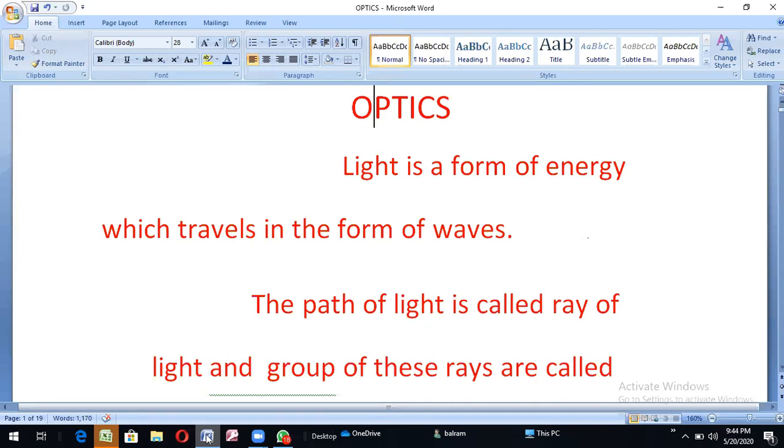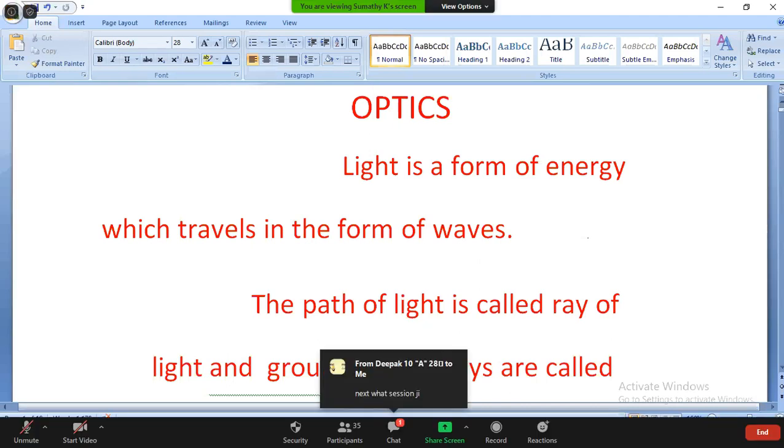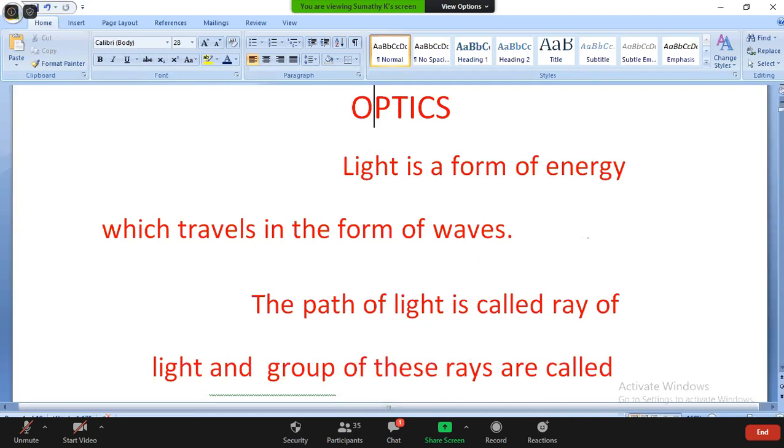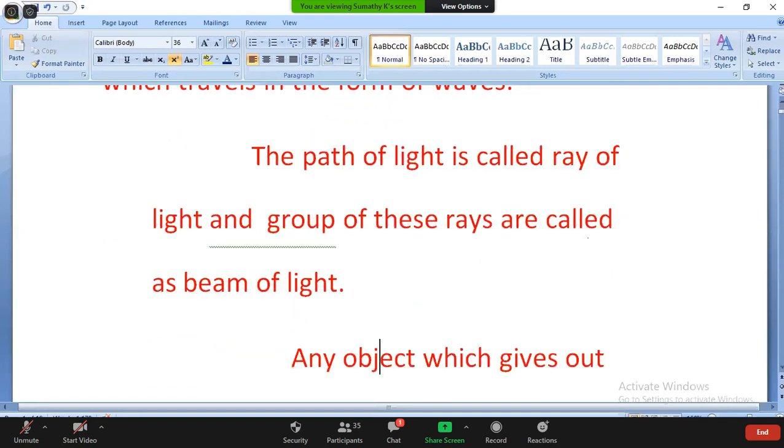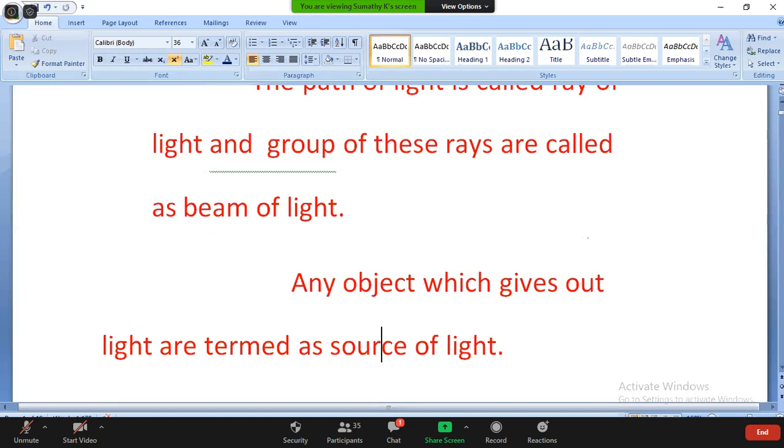The path of the light is called the ray of light. Light from the source goes to the next place by the ray, so that is called the path of light. A group of these rays is called a beam of light, like the beam coming from a torchlight. A single ray is the path of light, but a group of rays is called the beam of light.